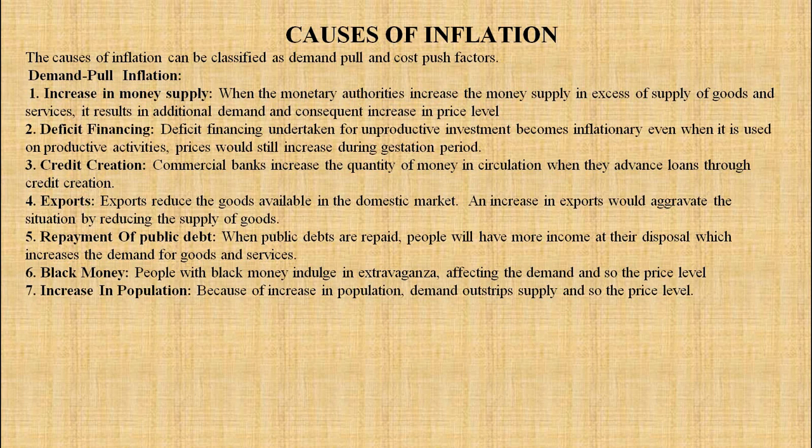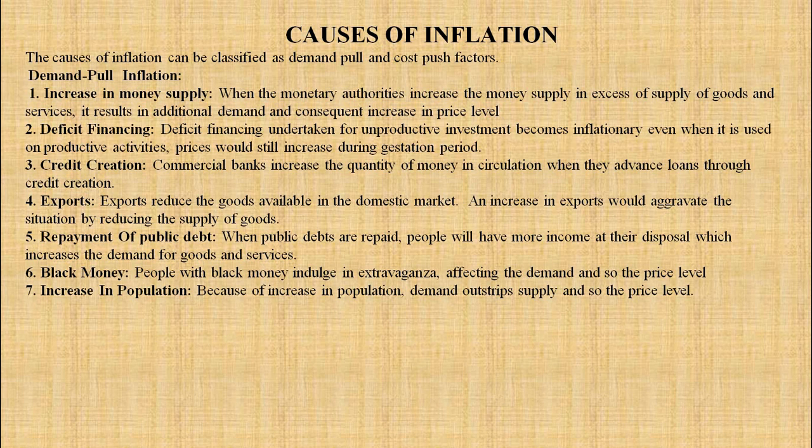When public debts are repaid, people will have more income at their disposal, which increases the demand for goods and services. Next, black money. People with black money indulge in extravagance, affecting the demand and so the price level. And the last, increase in population. Because of increase in population, demand outstrips supply, so the price level also rises.